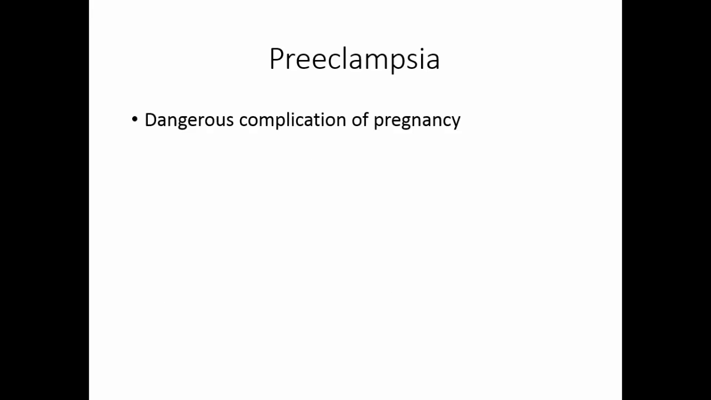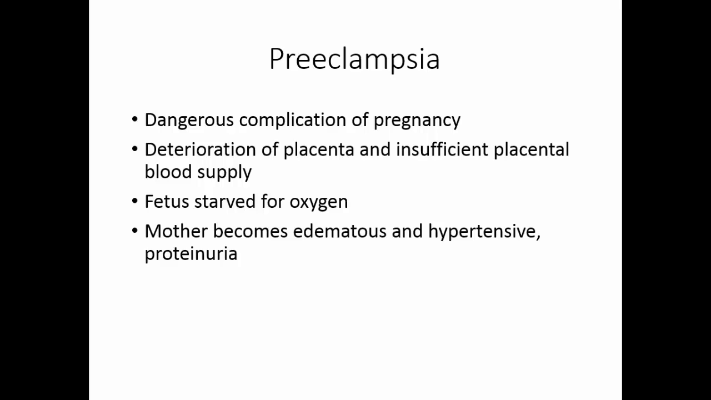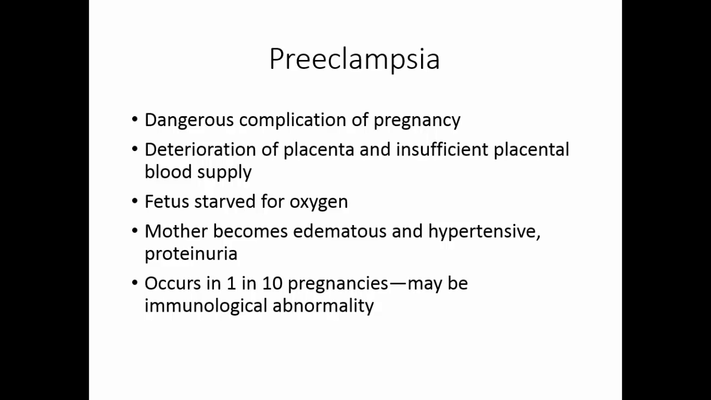Preeclampsia is a dangerous complication of pregnancy. It indicates that there's a deterioration of the placenta and insufficient placental blood supply. The fetus becomes starved for oxygen. The mother becomes edematous and hypertensive, and protein spills in the urine. Proteinuria occurs. This occurs in about 1 in 10 pregnancies. We really don't understand why, but it may be an immunological abnormality.